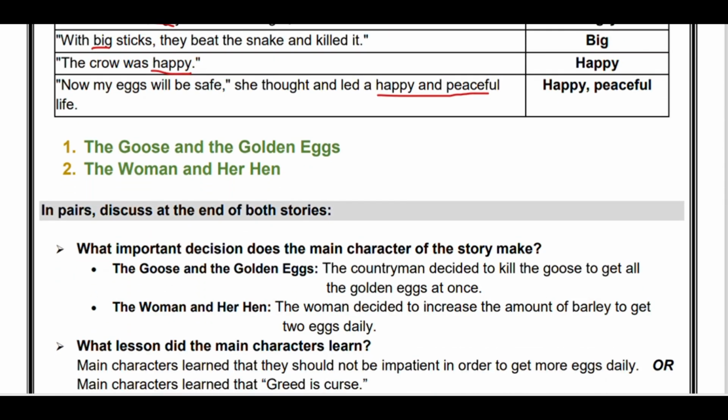Next, we are given two stories. One is about the goose and the golden eggs, and the other story is the woman and her hen. You can see them in your book. Now we will answer the questions keeping in mind both of these stories. First question is, what important decision do the main characters of the story make?